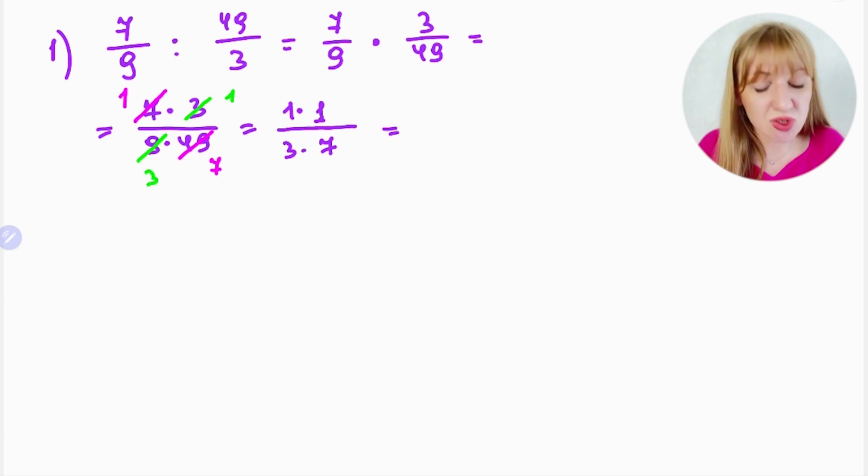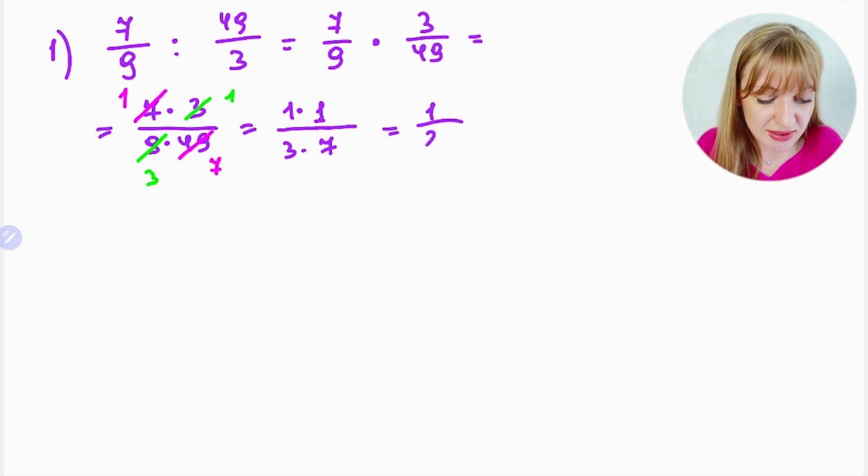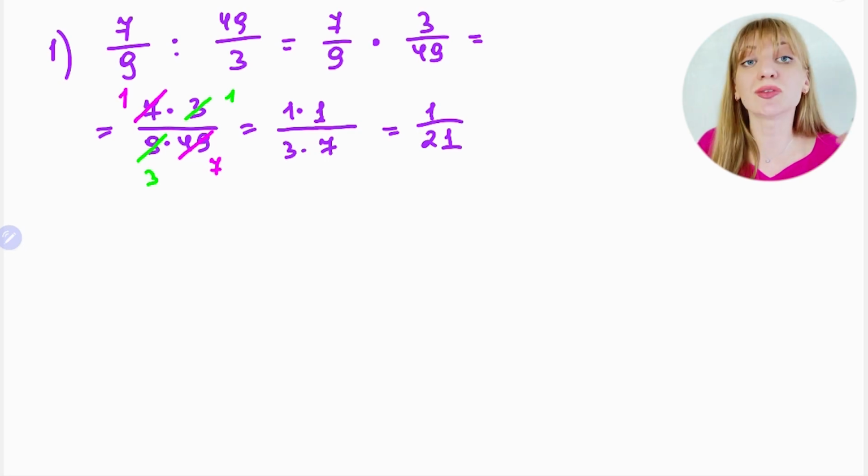Okay, and now you just multiply numerator times numerator, denominator times denominator. It means 1 times 1 is 1, and 3 times 7 is 21. So you see, finally, if you divide 7 over 9 by 49 over 3, you get a nice number, 1 over 21.